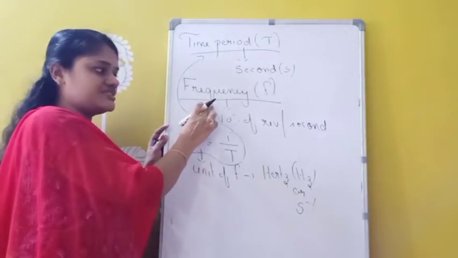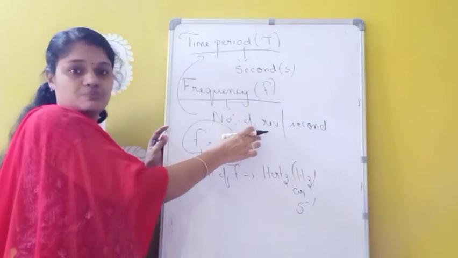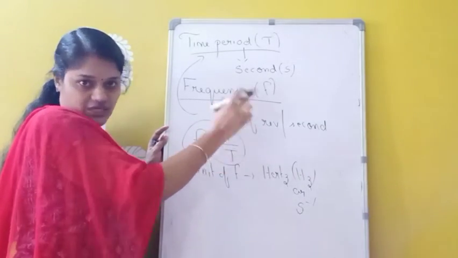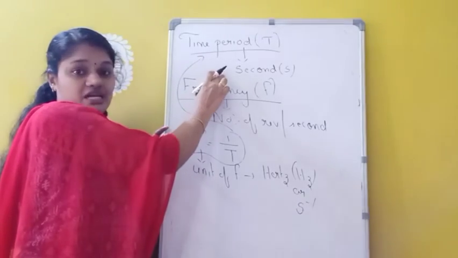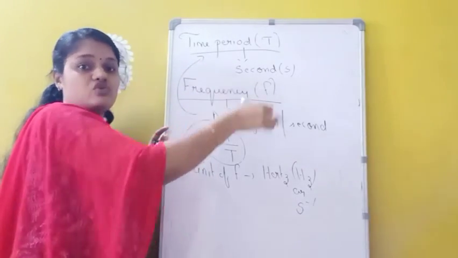So this frequency means it is the number of revolutions per second made by a body in a circular path. And what is time period? Time taken by a body to complete one revolution.